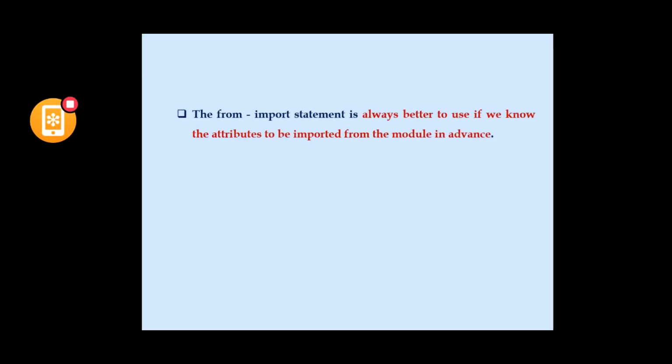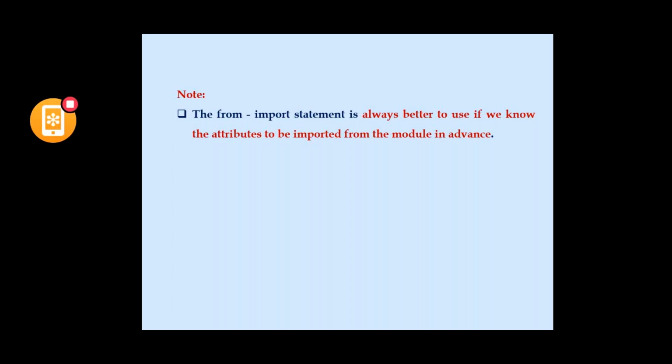Some note points here: when to use the from import statement and when not to. Always, the best way is using the from import statement. Why? For example, if you want to use only one functionality from a particular module, you will be importing only that.